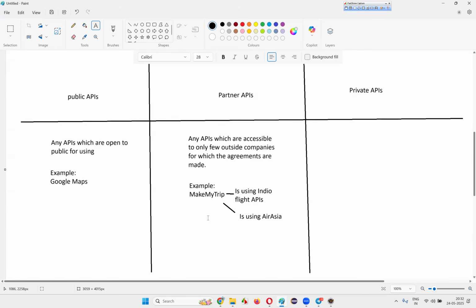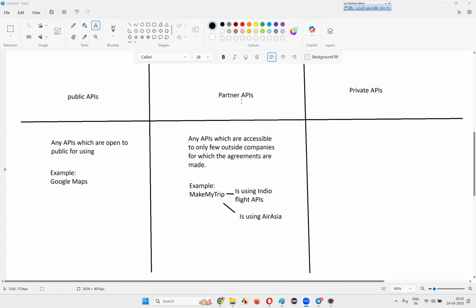Skyscanner. Such different websites are there. Only those websites are eligible for showing the flight details of these different companies. So Indigo, AirAsia and other flight companies are partnering with different types of travel websites like Make My Trip, Ease My Trip, and all those.